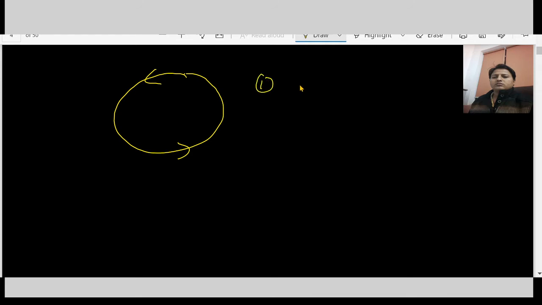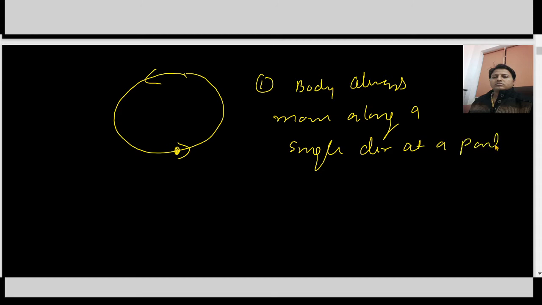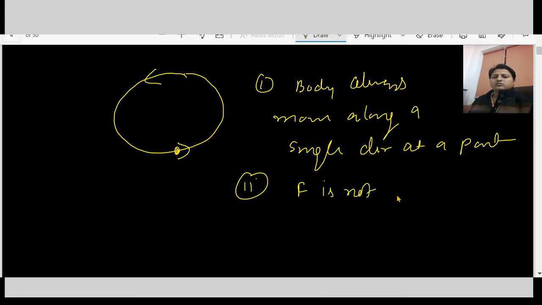First thing, the body always moves along a single direction at a point, and also here force is not dependent on displacement.